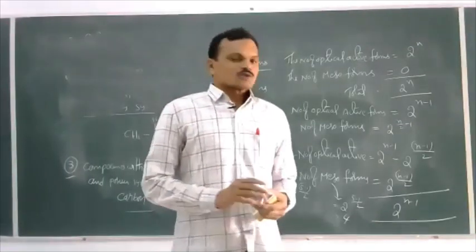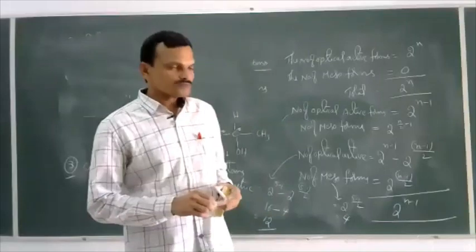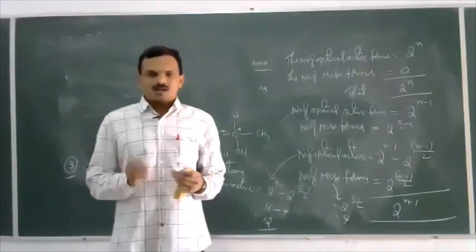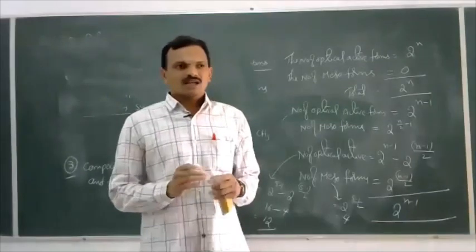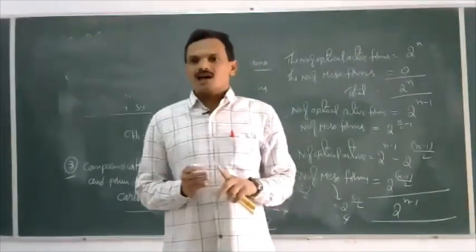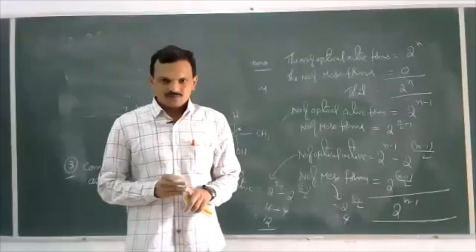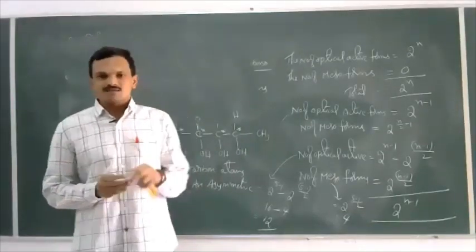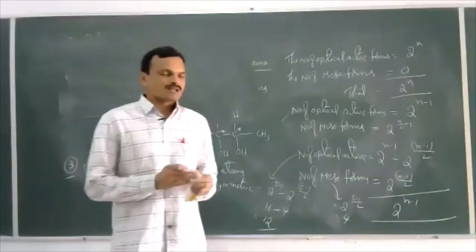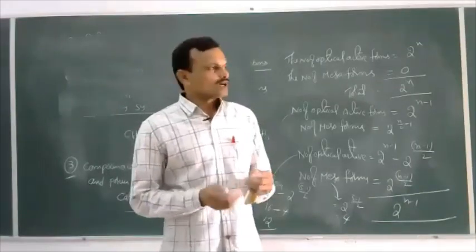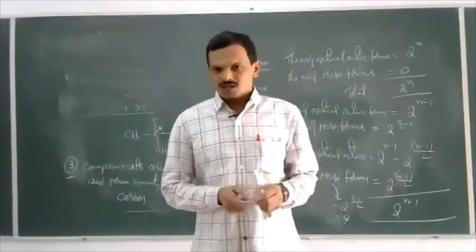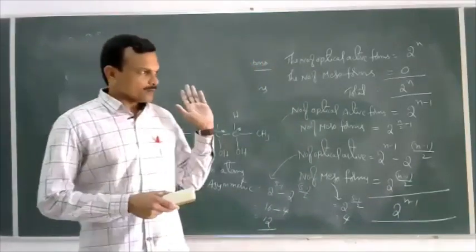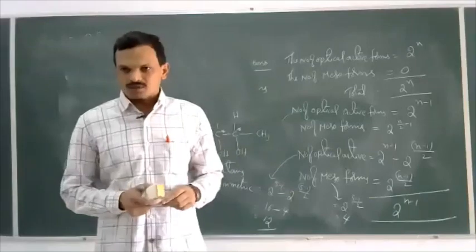Okay, so regarding configuration of isomers, there are two types of systems, DL system and RS system. That DL configuration and RS configuration, how to predict, there are some rules, and regarding those in tomorrow's class we'll discuss. And today we are going to upload a study material for the haloalkane chapter.